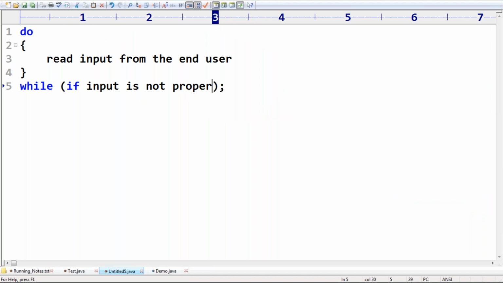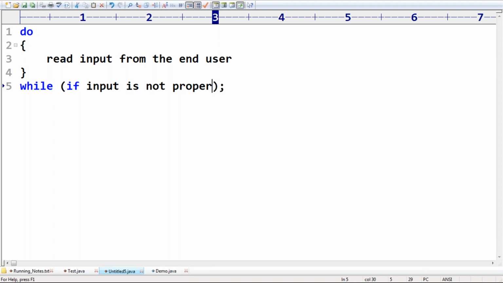How many times will this loop body be executed? As long as the end user provides proper input. So keep on executing.